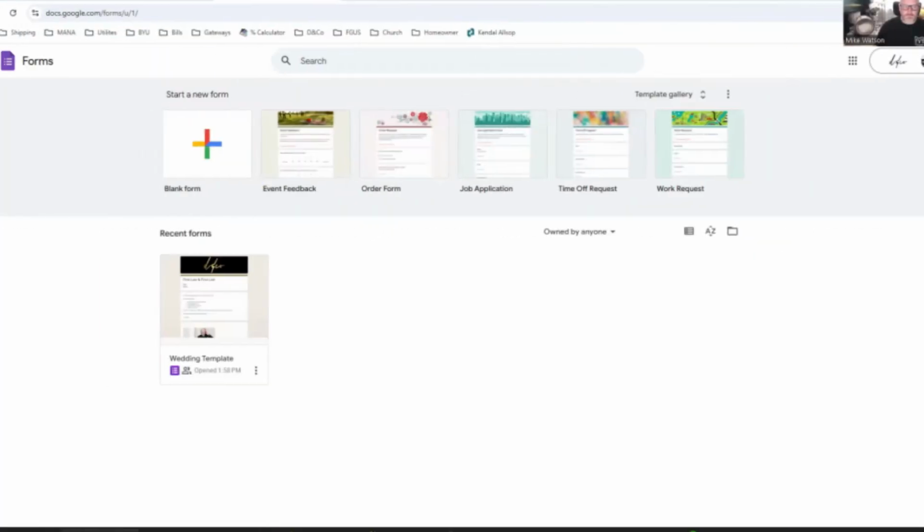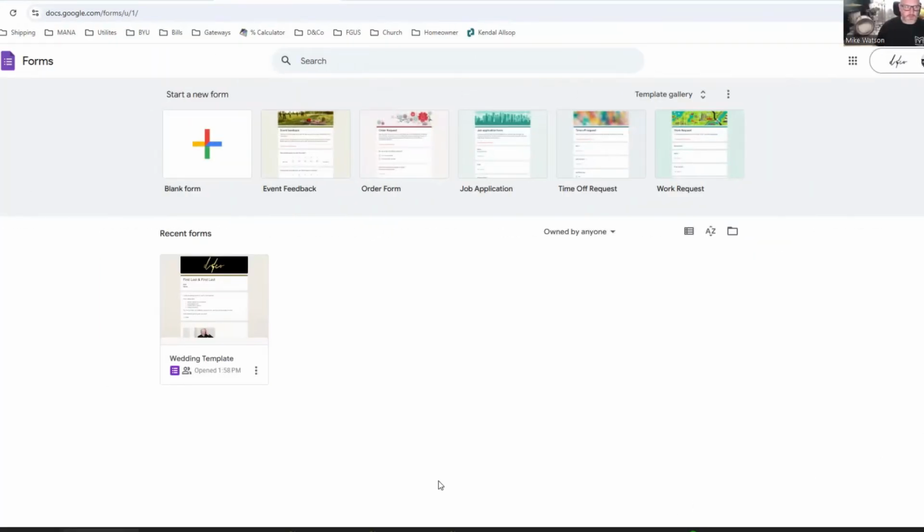Hey guys, I wanted to take a second to show you how I'm going to save by moving my event planning into a free platform. I've been playing around with it and I think it's going to work out for me just fine and save me some money. So I'm looking forward to giving it a try, and I wanted to show you what it looks like. So let's jump in and I'll show you what I'm doing now.